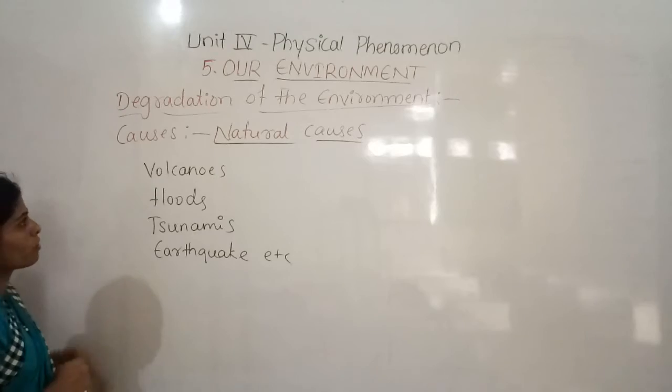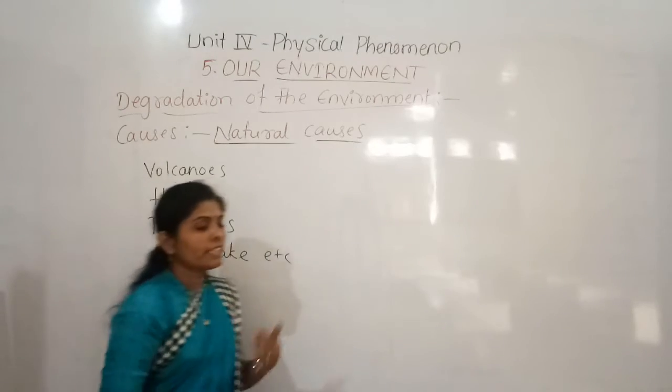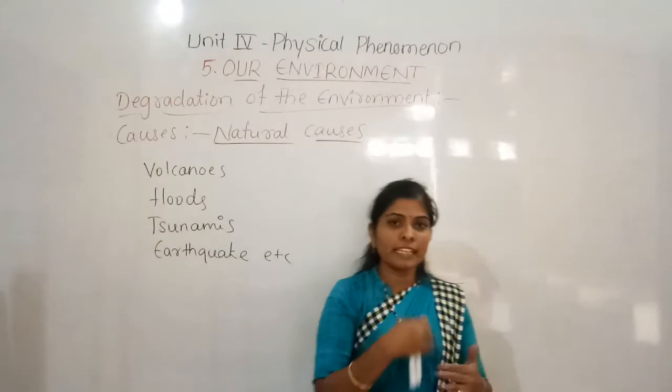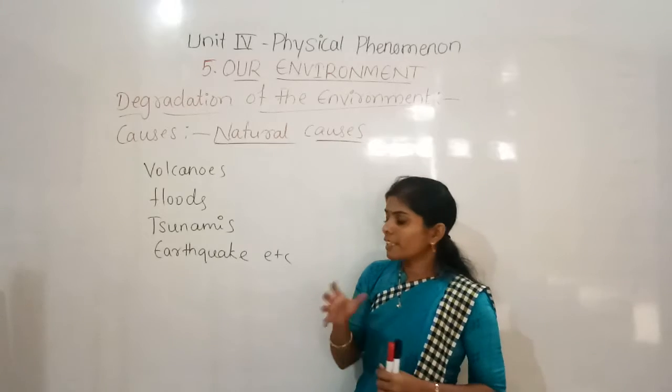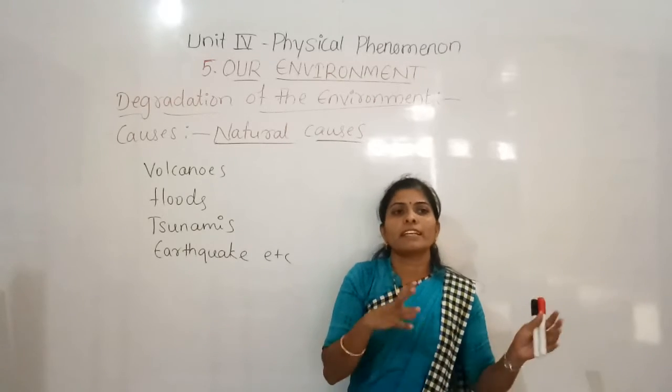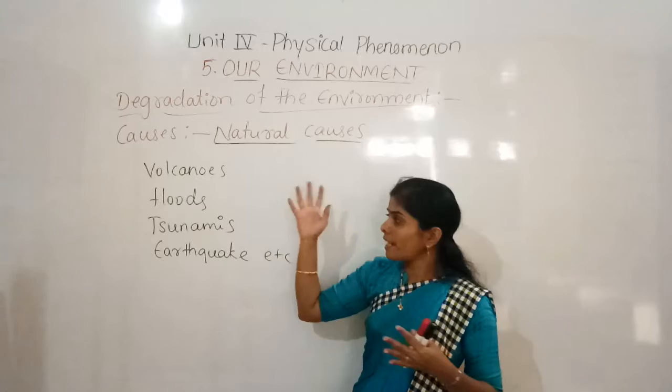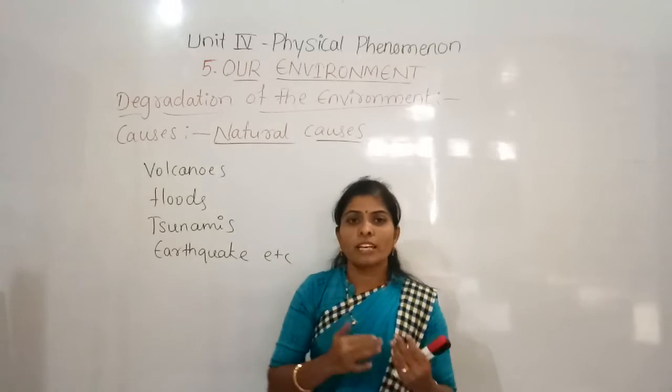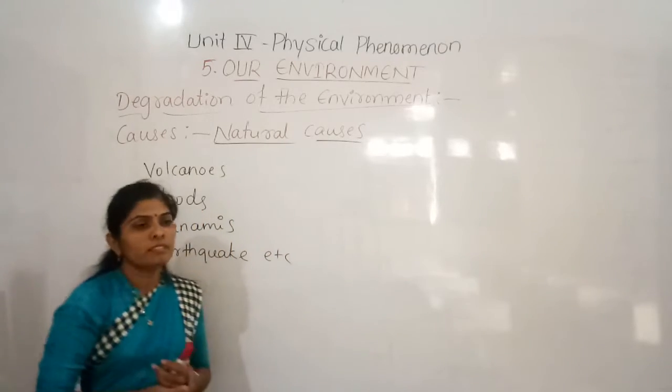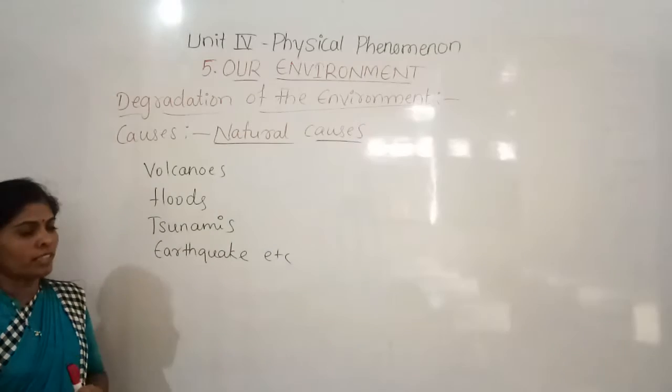So these are the natural causes. And here the organisms may re-establish, but it will take some time. And when they re-establish, again these natural calamities may happen. So likewise, it is affecting the environment, right?